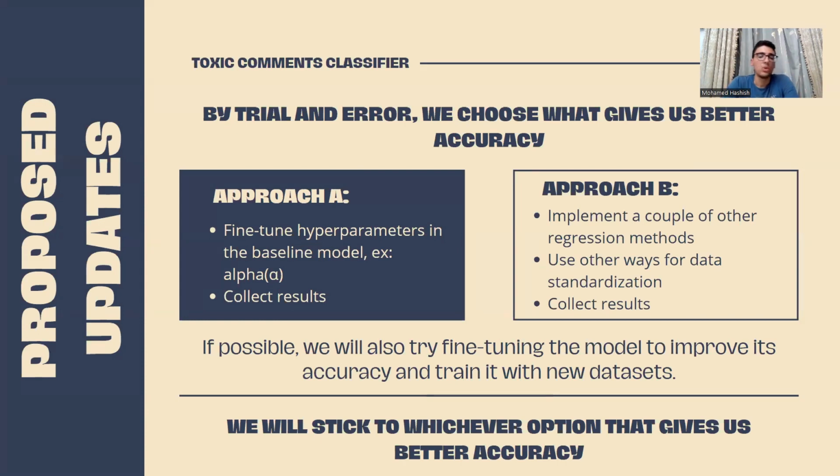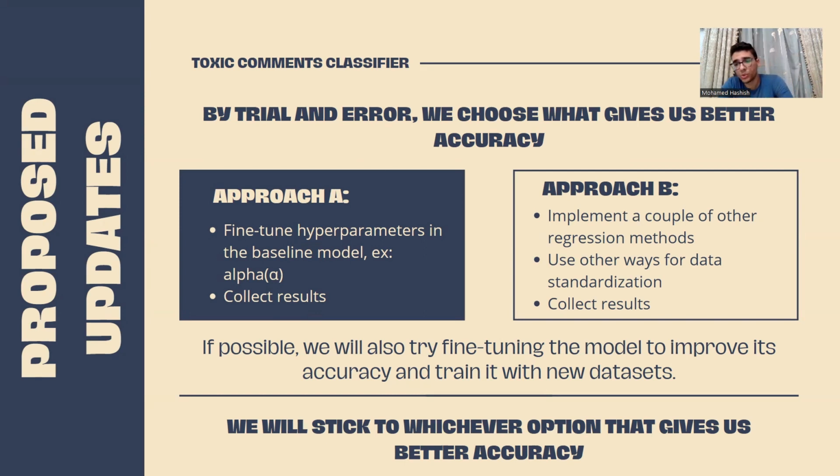Approach A, which is fine-tuning the hyperparameters in the baseline model. We change, for example, the alpha. We will change the existing hyperparameters in the 2 models and collect the results to see how the accuracy changes.